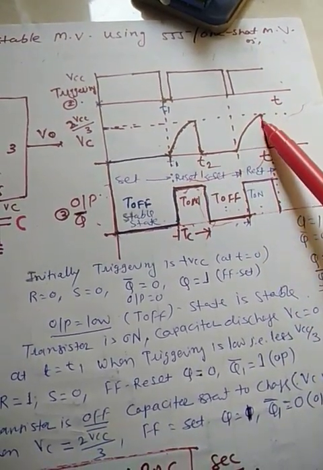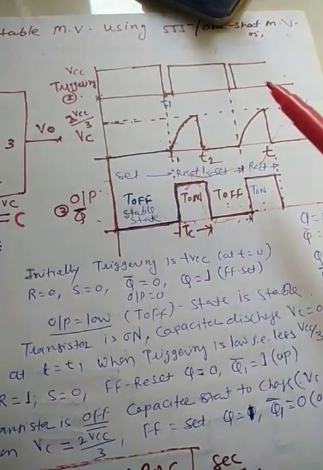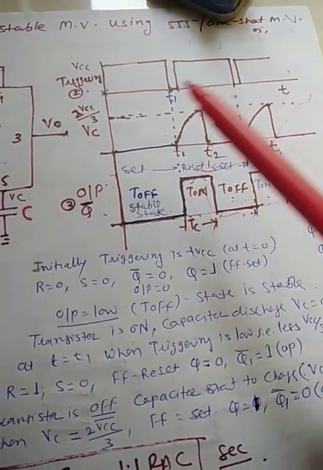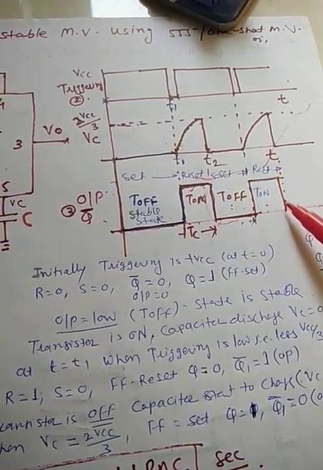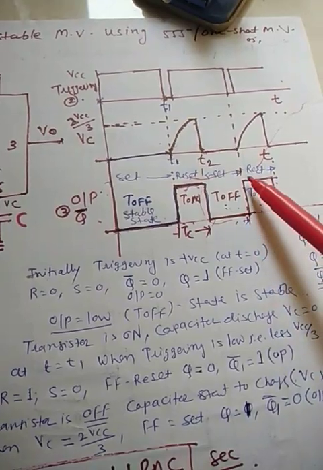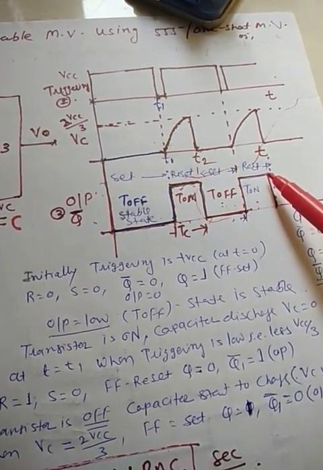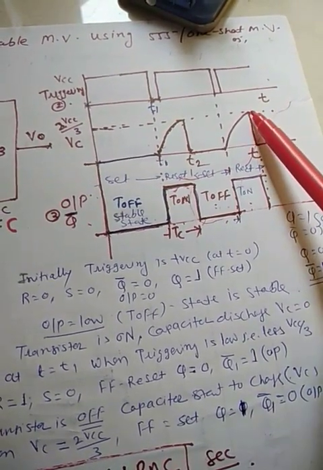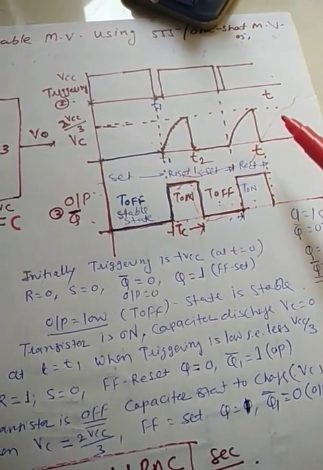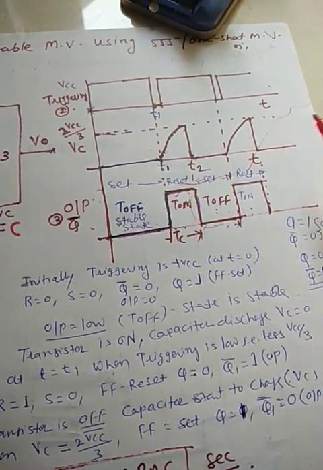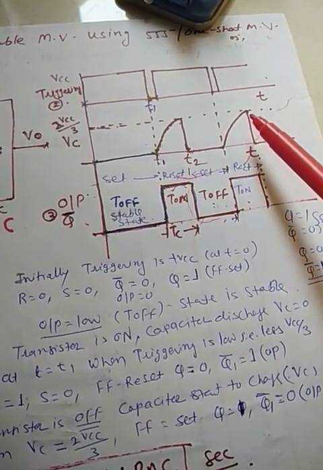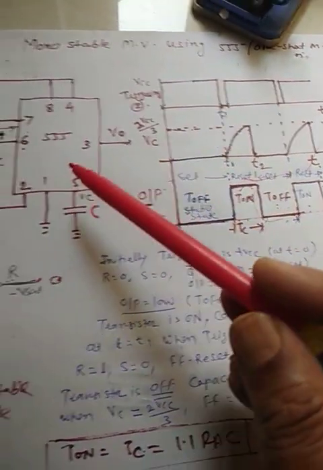When this capacitor is charged to twice VCC by 3, again the flip-flop is set, because S becomes equal to 1. The upper comparator output becomes plus Vsat. So again the transistor becomes on and the capacitor will be discharged.